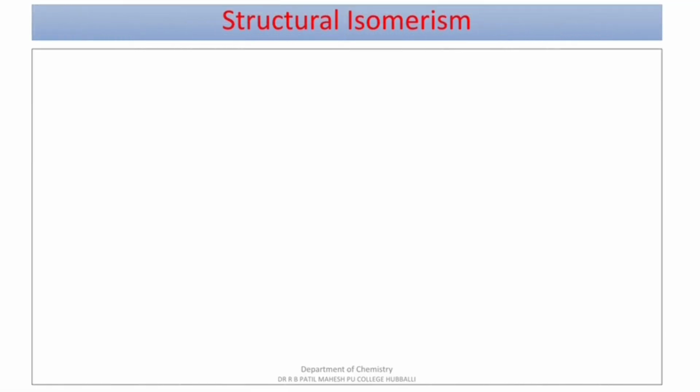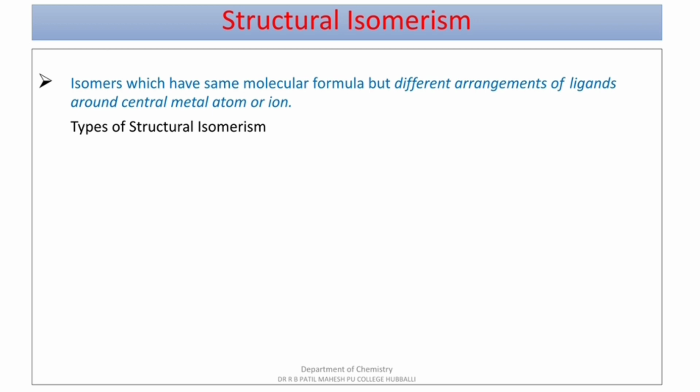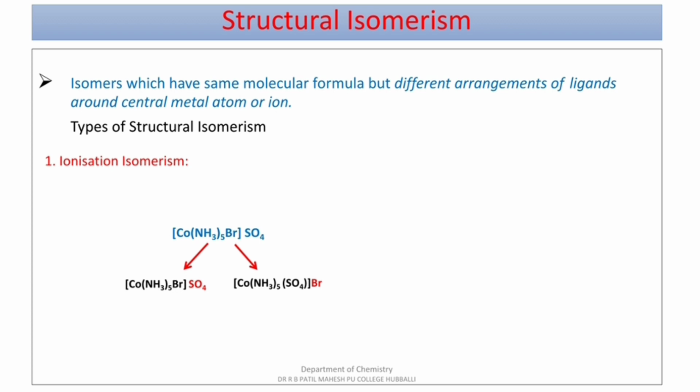Moving to the structural isomerism. Structural isomers have same molecular formula but different arrangement of ligands around the central metal atom or ion. The first type, that is ionization isomerism. We understand this with an example: [Co(NH3)5Br]SO4. The same complex can be written with a modification in the ions, that is [Co(NH3)5